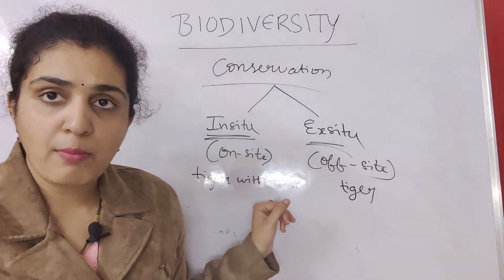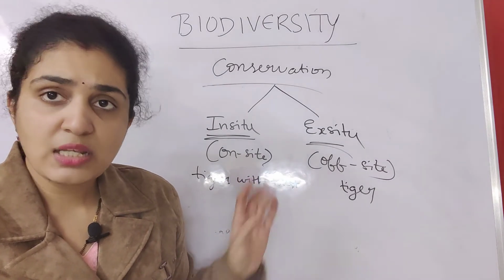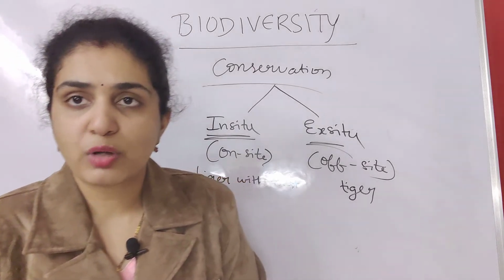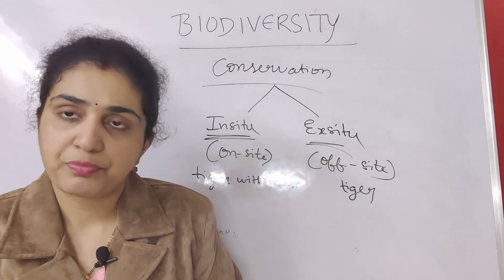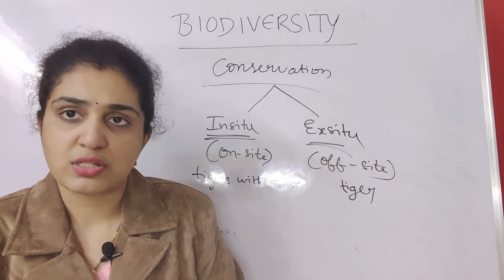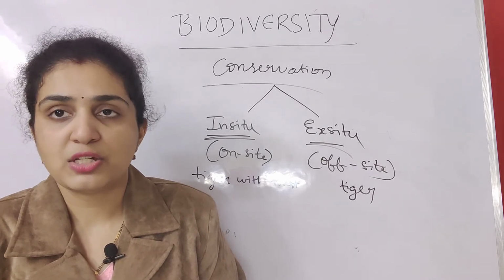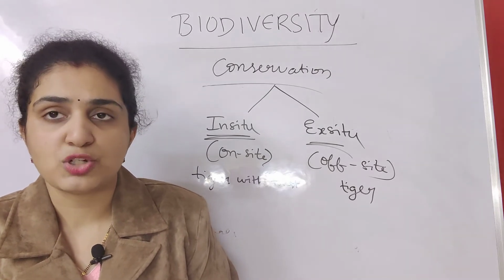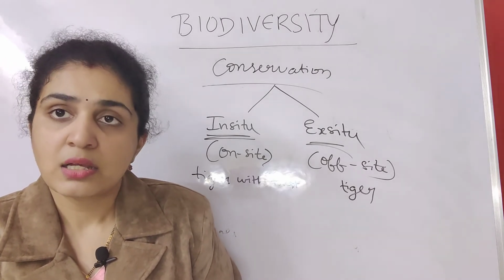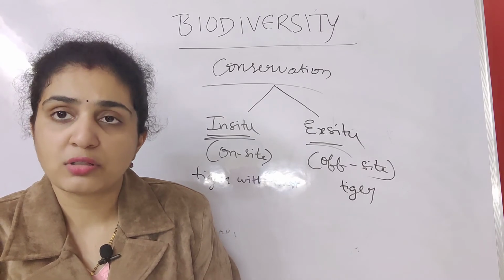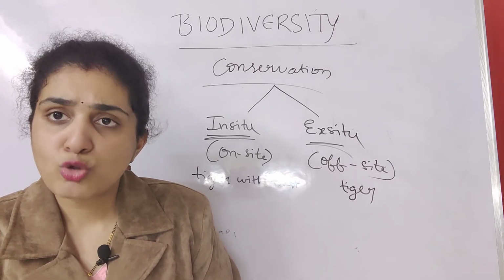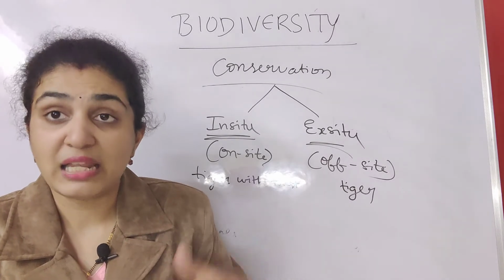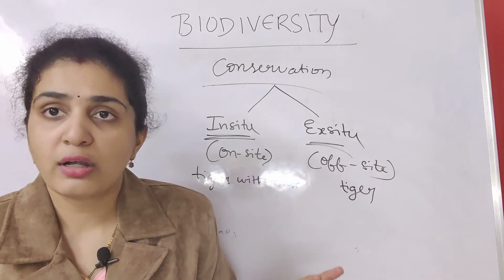Then, what are the common examples which were given? So, in in-situ protection, numerous biodiversity hotspots were identified. Suppose for India, in the Western Ghats you see so many species. In the Himalayas, you see so many species. These are called the Indo-Burma regions. There you see so many species. These three areas are called biodiversity hotspots because there so much biodiversity is present, and the species should not get extinct there because many species are present.